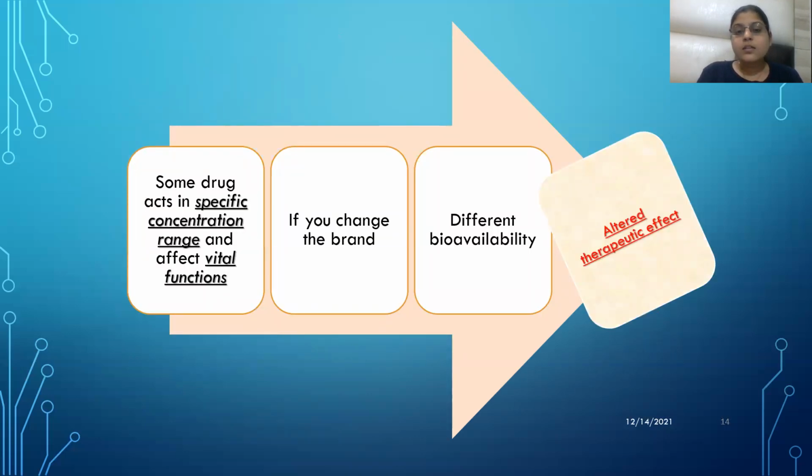Now, this is the case with antiepileptic drugs like phenytoin, which has Delantoin and Eptoin as two branded products. They act in a specific concentration range and affect vital functions. If we change the brand, the bioavailability differs.